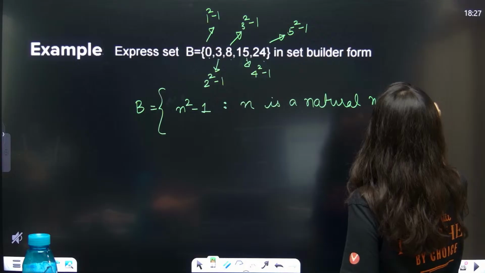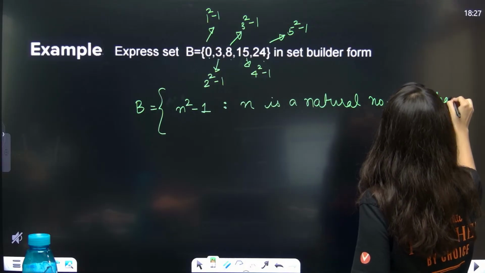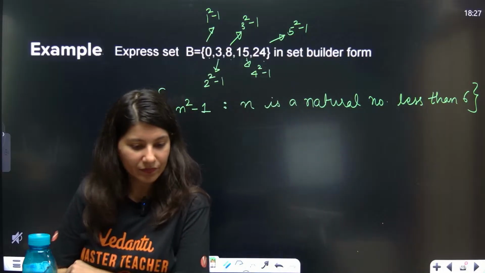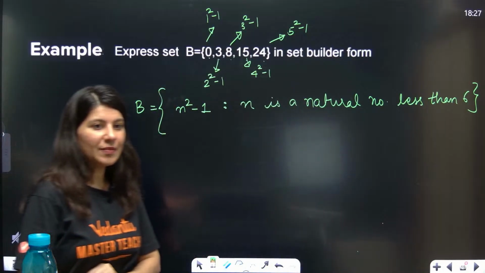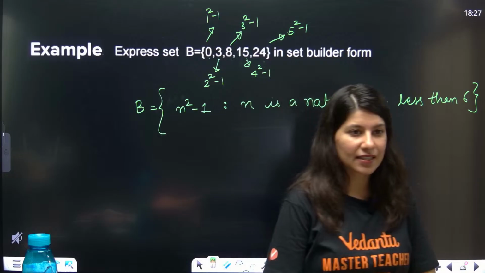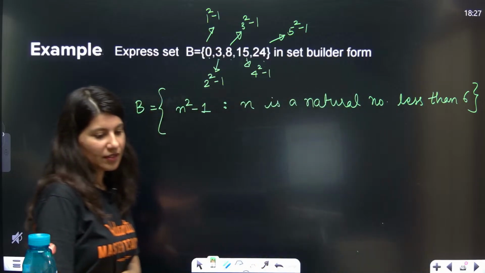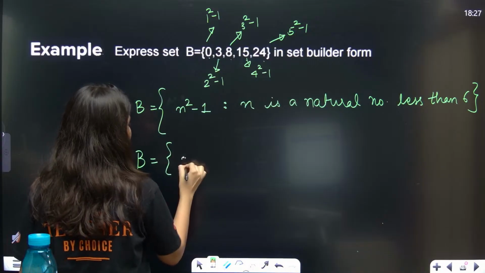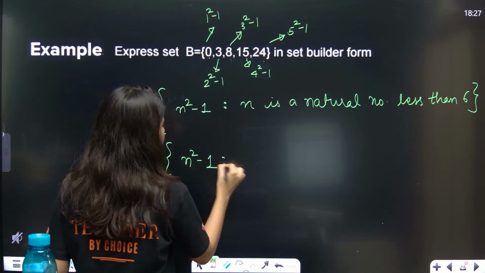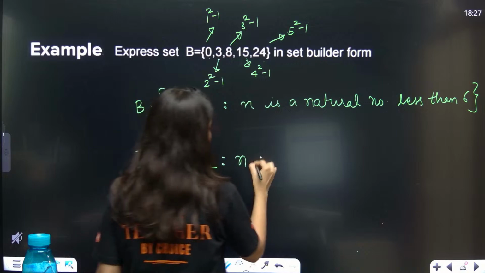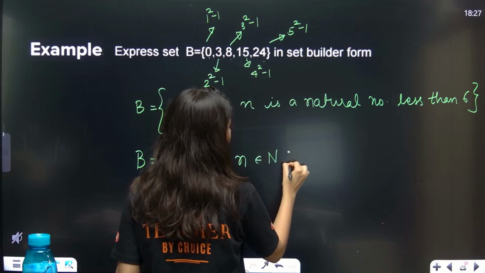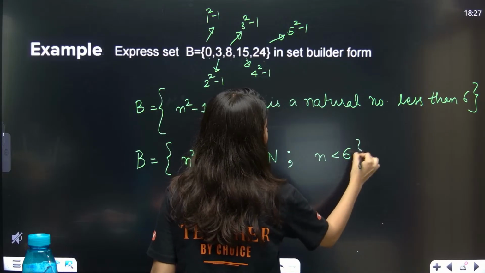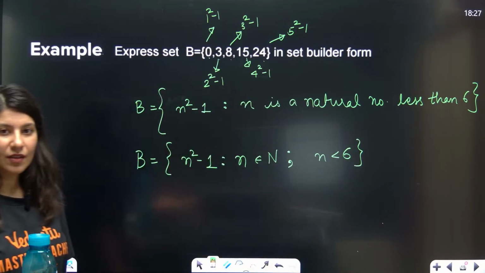N is a natural number less than 6. Can I write it this way? N is a natural number less than 6. Right or wrong? Okay. Also, another way of writing it is n square minus 1 such that n belongs to natural numbers, colon, n is less than 6. Short form.